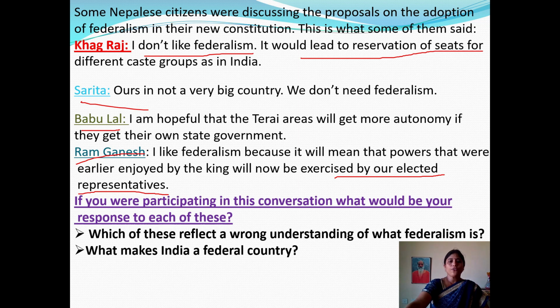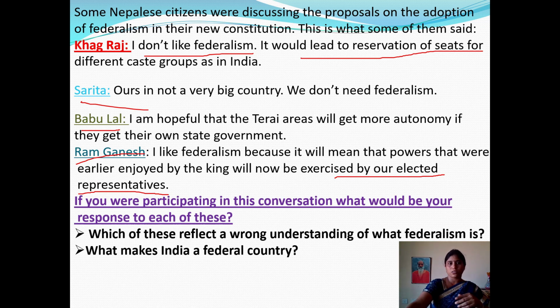Next, if you were participating in this conversation, what would be your response to each of these? Which of these reflect a wrong understanding about federalism? What makes India a federal country? Now we are going to discuss what makes India a federal country. There is no doubt at all, India is a federal country.